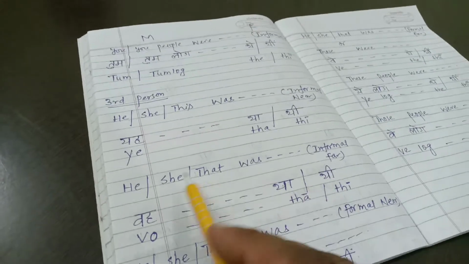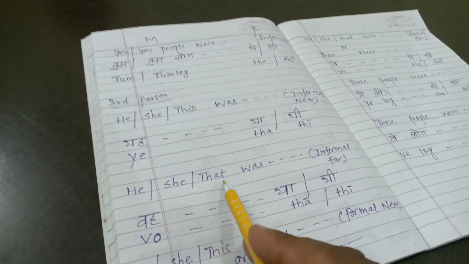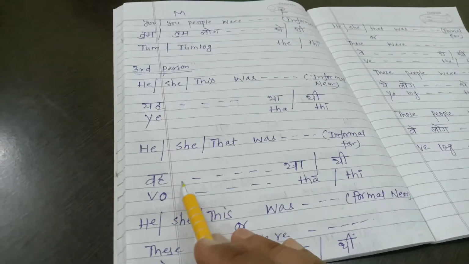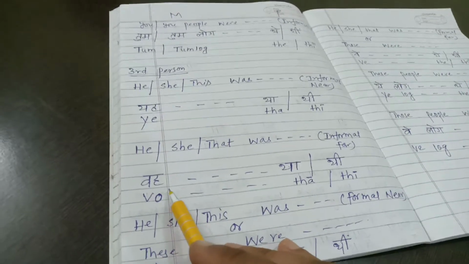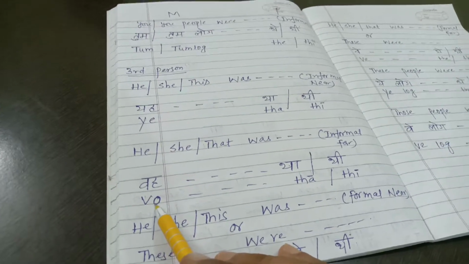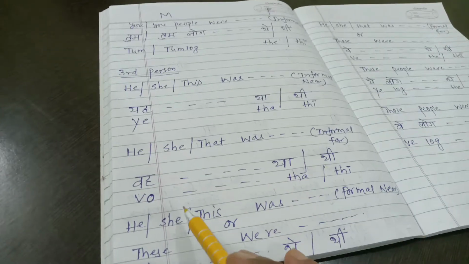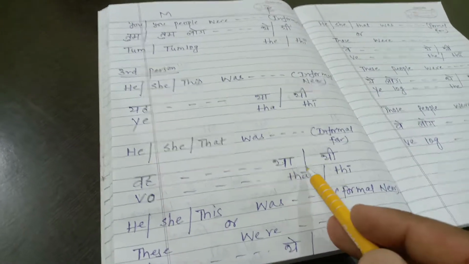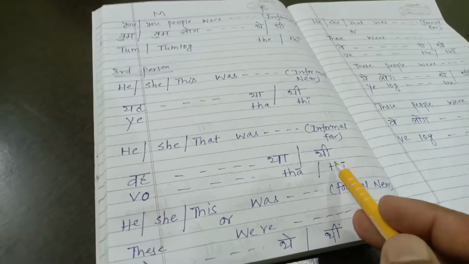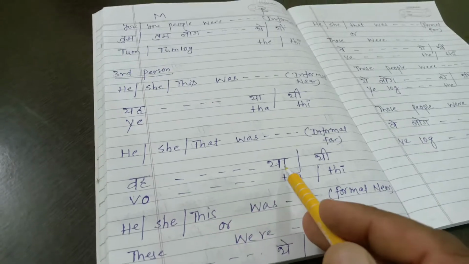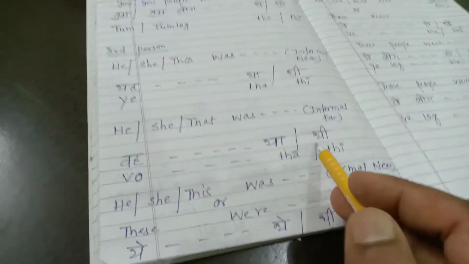Moving to the next, he, she, that was, informal and far. I have written already there. He was, she was, that was, informal and far would be वो. In the Hindi script it is written वह, but in spoken language this is pronounced wo. वो था. For feminine would be वो थी. He was, she was, that was. If it is a male, then था. If it is female, थी.